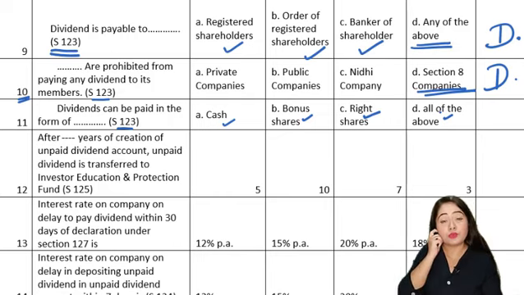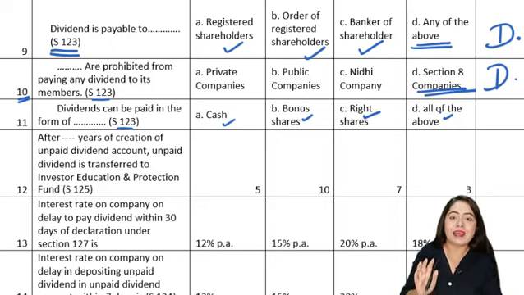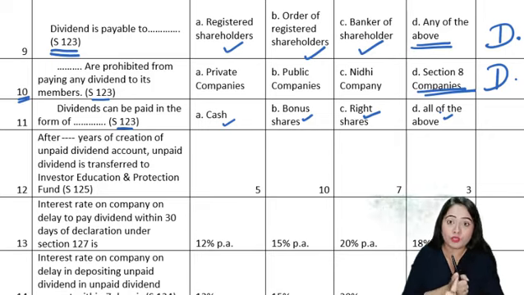Now here, if you know section 123 properly, we had discussed that whenever the dividend is being paid, it cannot be paid in the form of capitalization of profits. The company should actually give the dividend in the hands or in the bank account of the shareholder. It can pay in cash, it can pay as check, it can pay as bank channels, but it cannot pay in kind. It also cannot pay as post-paid checks. It also cannot capitalize the profits. The company cannot offer shares in place of those dividends. So here the company cannot offer bonus shares or it cannot offer right shares also.